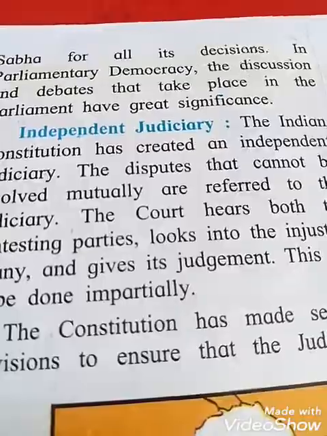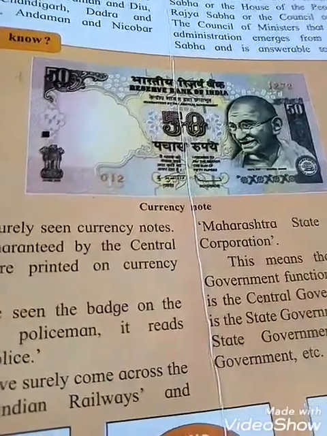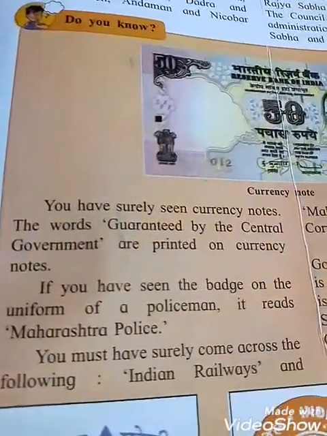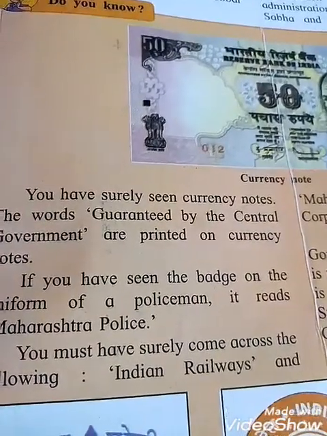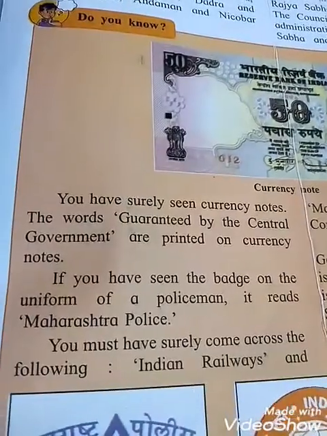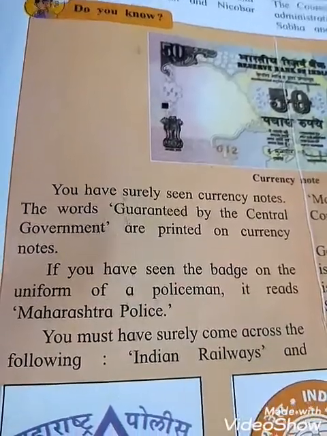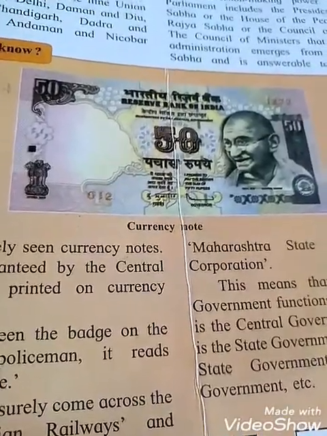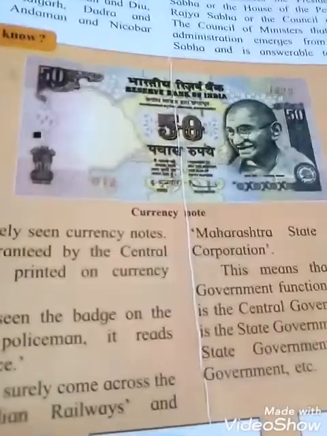Okay. Do you know? See, students, currency notes, that is a 50 rupee note. You have surely seen currency notes. The words 'guaranteed by the central government' are printed on currency notes. So in this 50 rupee note we see what is written: Reserve Bank of India, the photo of Gandhiji, and also the Ashoka Chakra. All these are mentioned here.